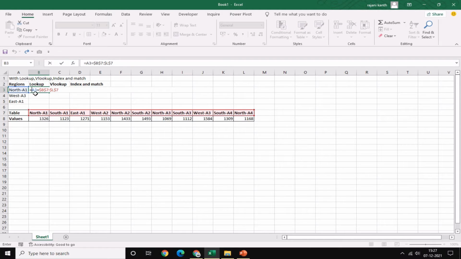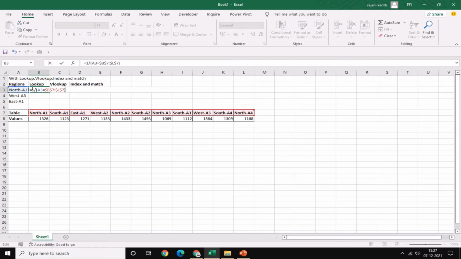So here, 1 divided by, because we have to convert into numbers. So for that reason I am using 1 divided by. You can use into 1, but it will get some errors.